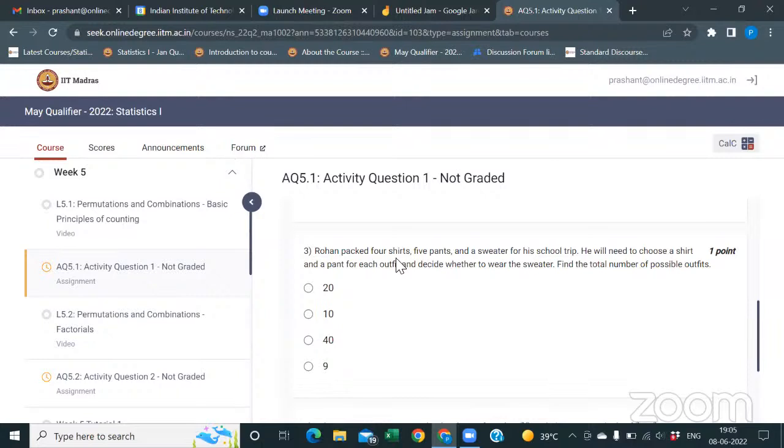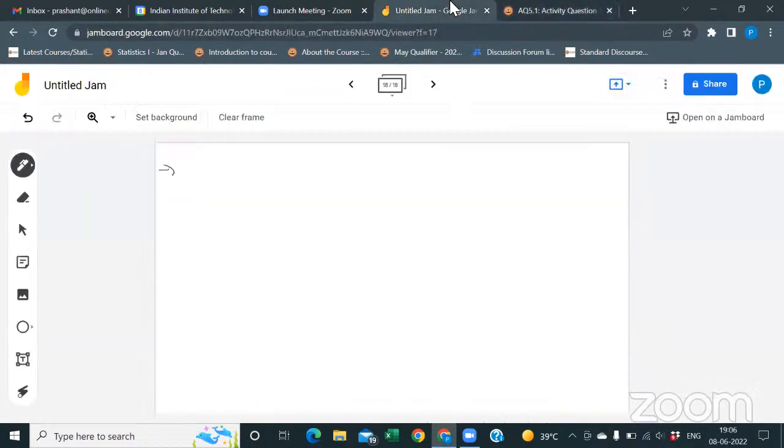See, in the question, Rohan packed 4 shirts, 5 pants, and a sweater for his school trip. For each outfit, he needs to wear a shirt and a pant, right? And after that, he decides whether to wear the sweater or not, right?